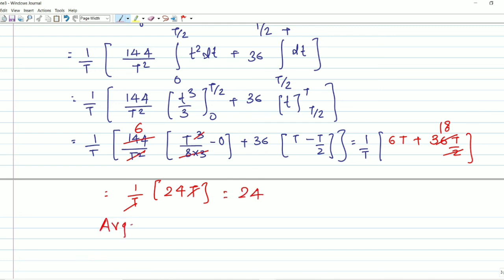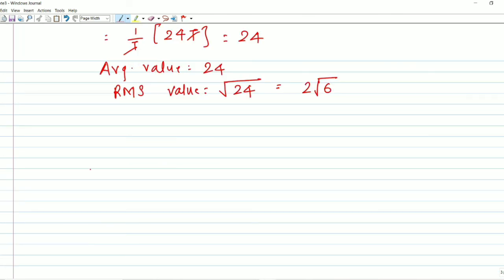This is our average value, but we have to find the RMS value. RMS value is nothing but the square root of the average value. We can substitute the average value, which is equal to 24. It will become 2 root 6. Our final answer is, this is an MCQ type question, we have been given 4 options. Our final answer is 2 root 6. This is the RMS value. All of you have understood.